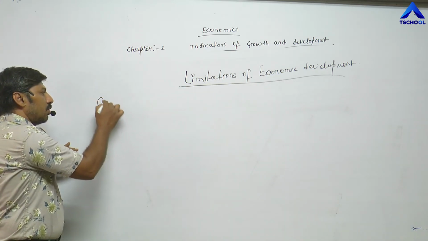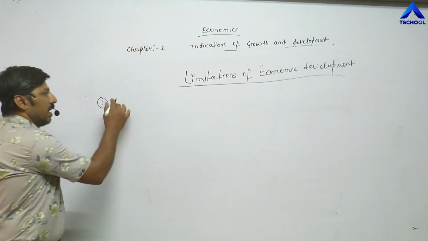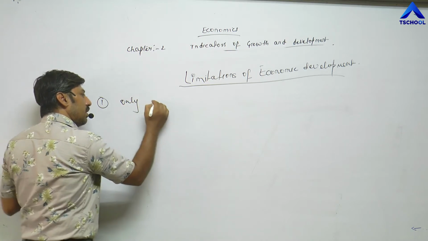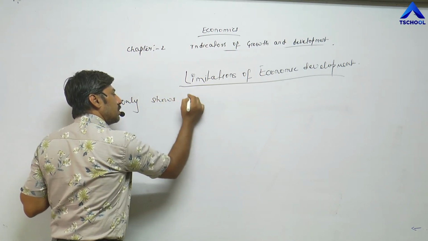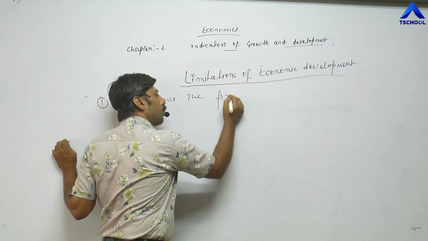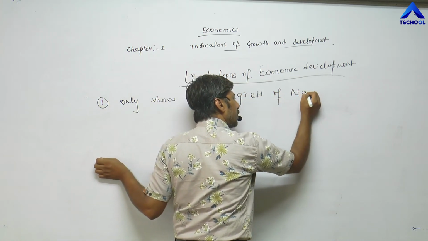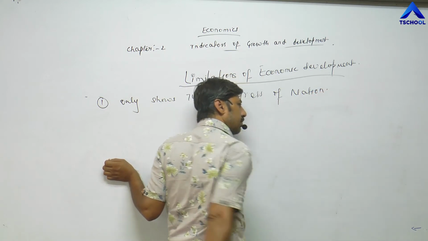First limitation or drawback. Economic development only shows the progress of a nation.